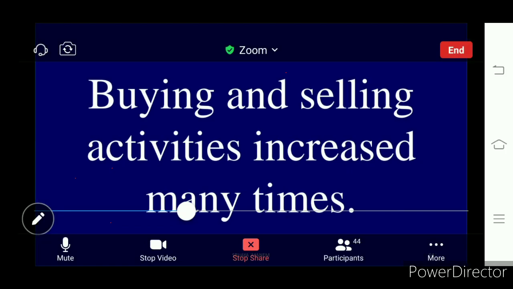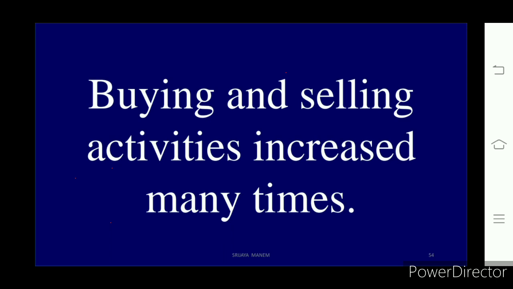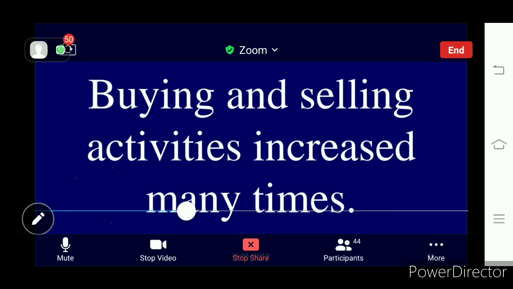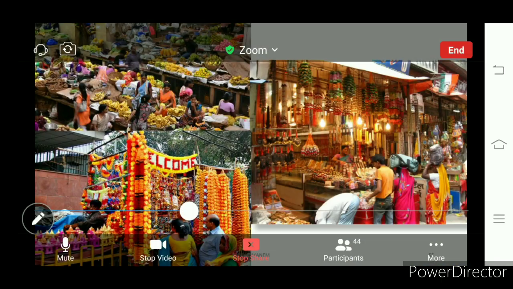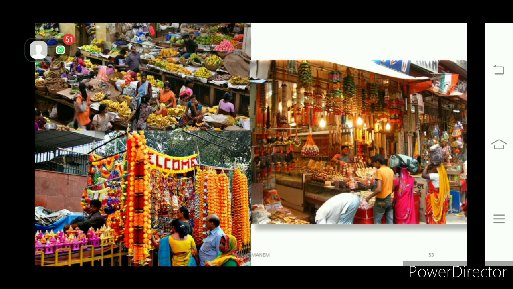So later what happened? The people started buying the goods, and selling activities increased many more times. Understand? Due to the increase in traders and craftspersons, buying and selling activities increased many times in those countries. Look, what do you see? It's a market where people are purchasing a number of goods.